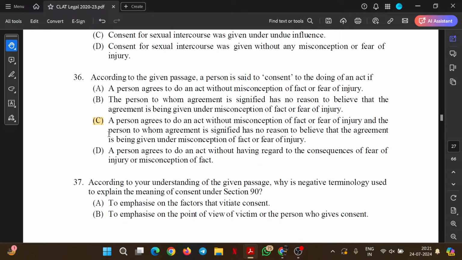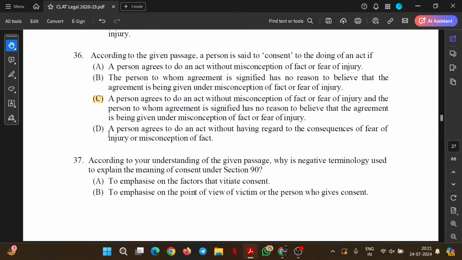The later part of the paragraph states that not only the person who is being called the victim of such a situation, but also the offender, the perpetrator here, needs to be aware of whether such consent is coming from misconception or is coming freely.